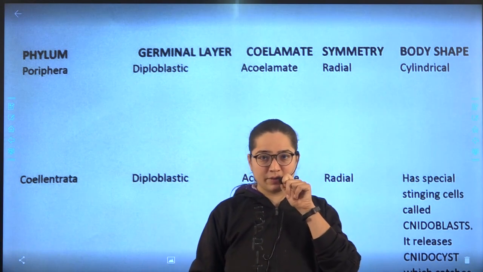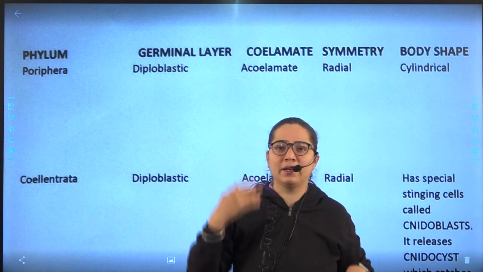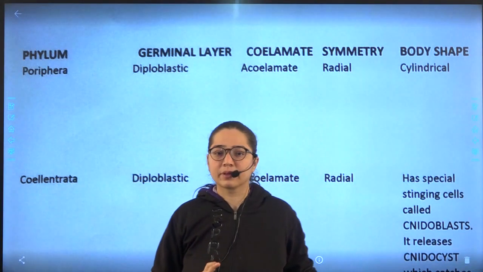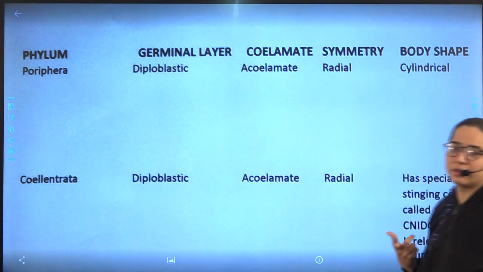Coming to the germinal layer, it's like this. पहले दो में डाइपोप्लास्टिक, other all triploblastic. Okay, write it quick.